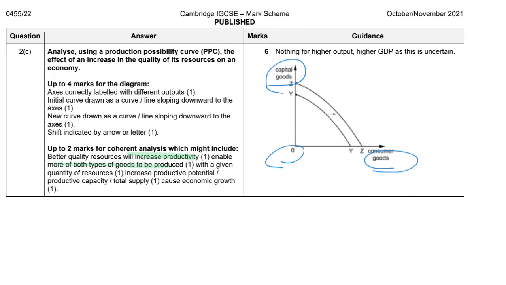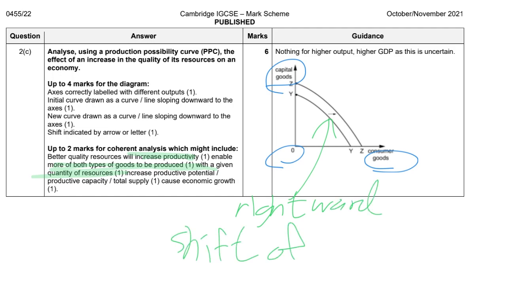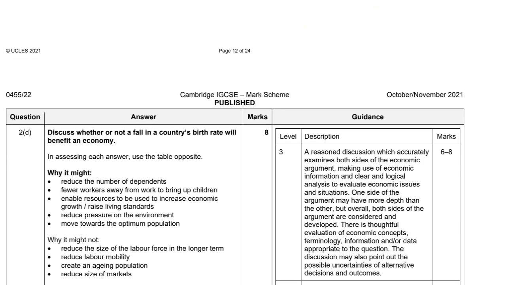So for both types of goods, the quantity will increase. So when we look at the curve, we see a rightward shift of the PPC. So this would be the answer in the diagram. That's all for question 2C.